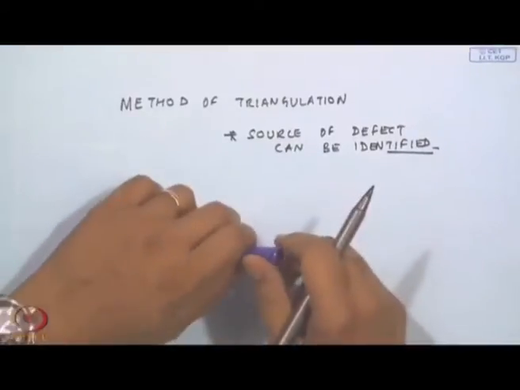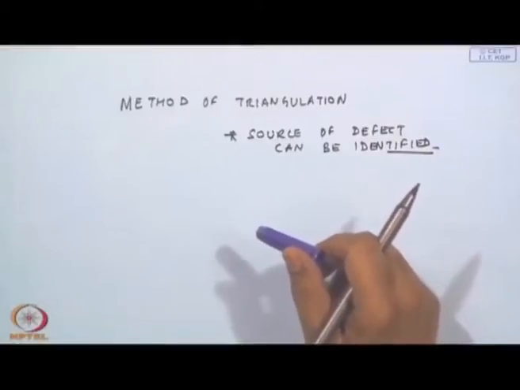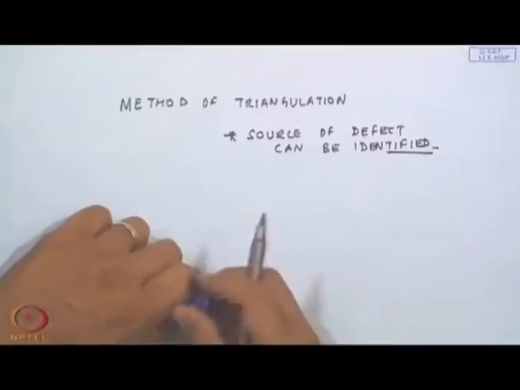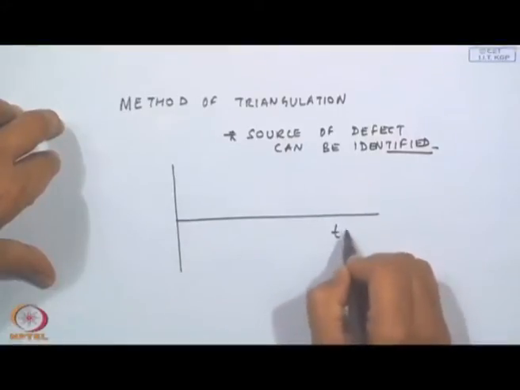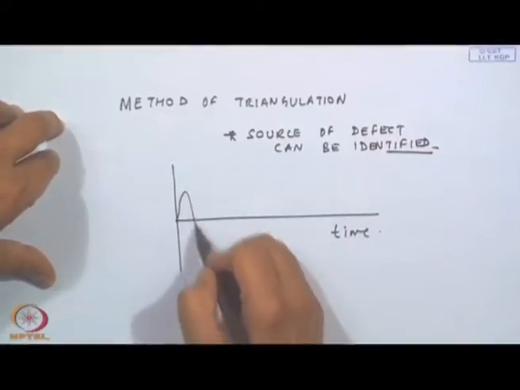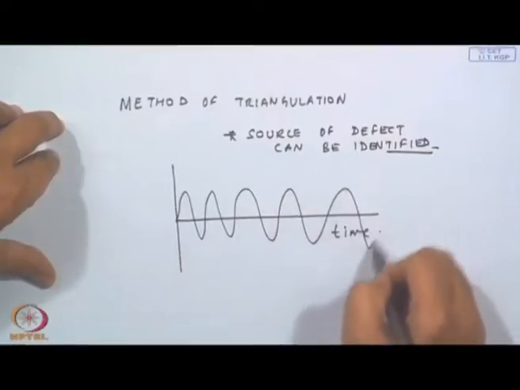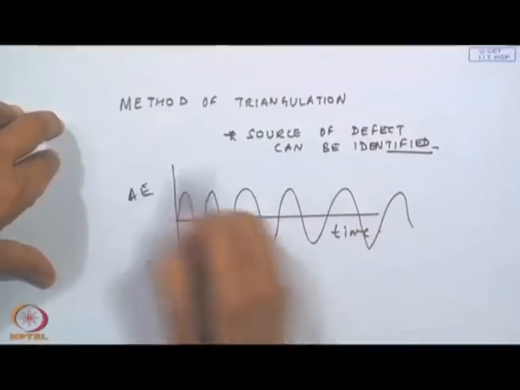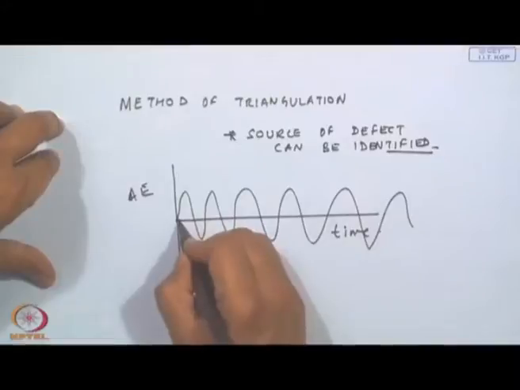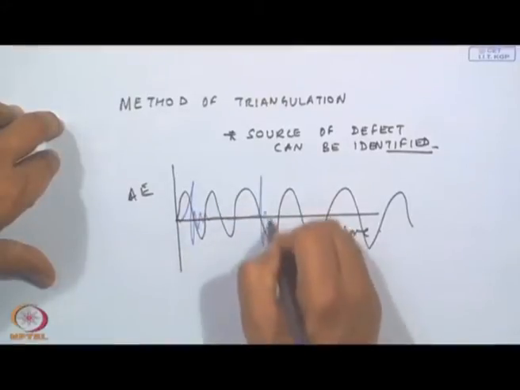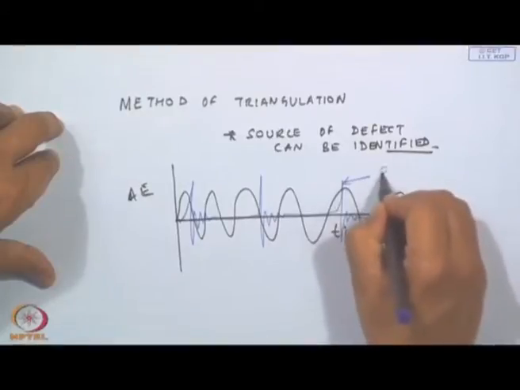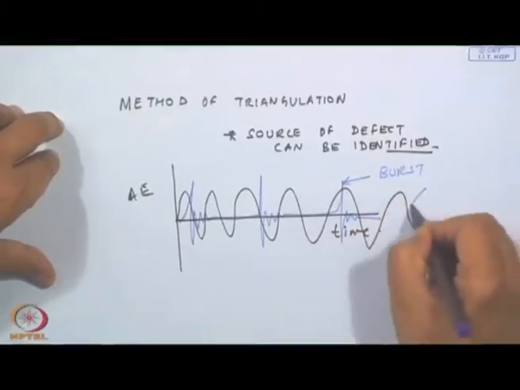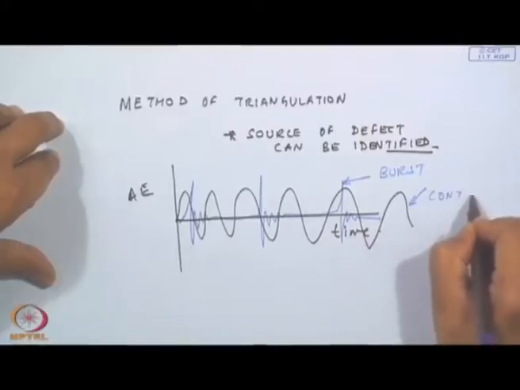But as I was mentioning, these signals are time domain, very high frequency time domain signals. They could be continuous AE signals, or they could be in bursts.